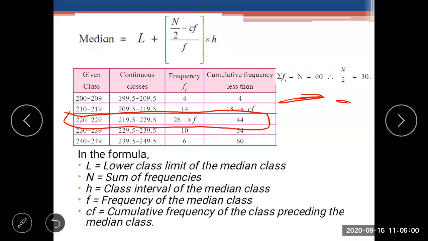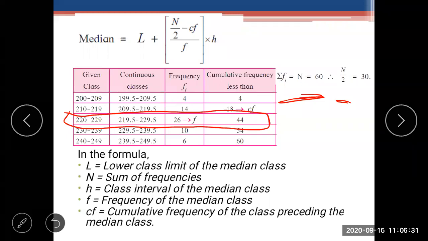In the frequency column, that number will be the frequency. 26 is the frequency. Is it clear? Now come to the continuous class.